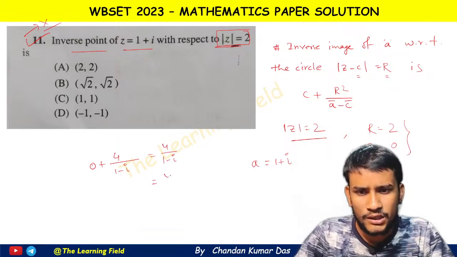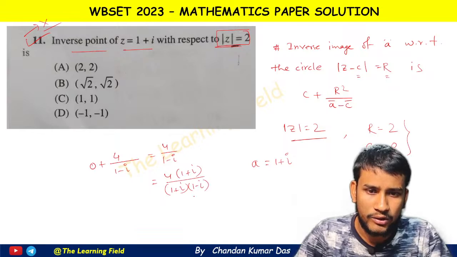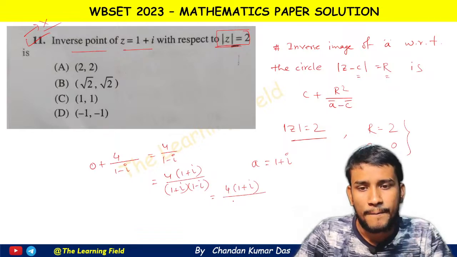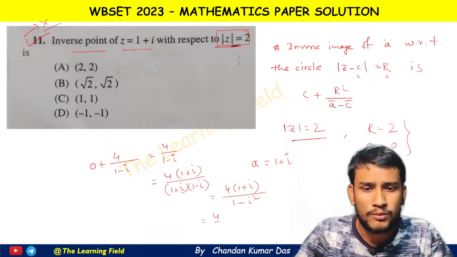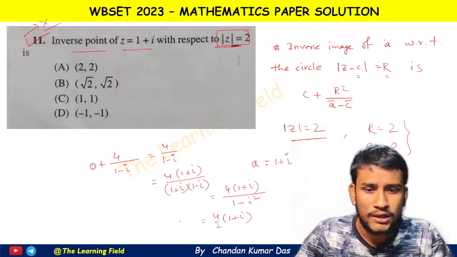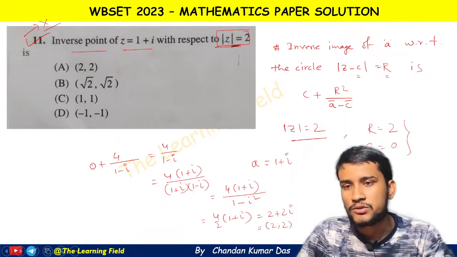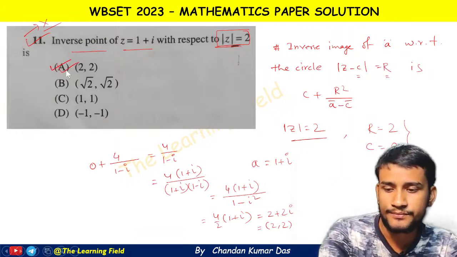Now 4 into 1 plus iota by 1 plus iota into 1 minus iota. So 4 into 1 plus iota by 1 minus i square, that is minus 1, that is 4 by 2 into 1 plus iota. So this is equal to 2 plus 2 iota, that is we write 2 and 2. So the answer is 2 and 2. Option A is correct here.